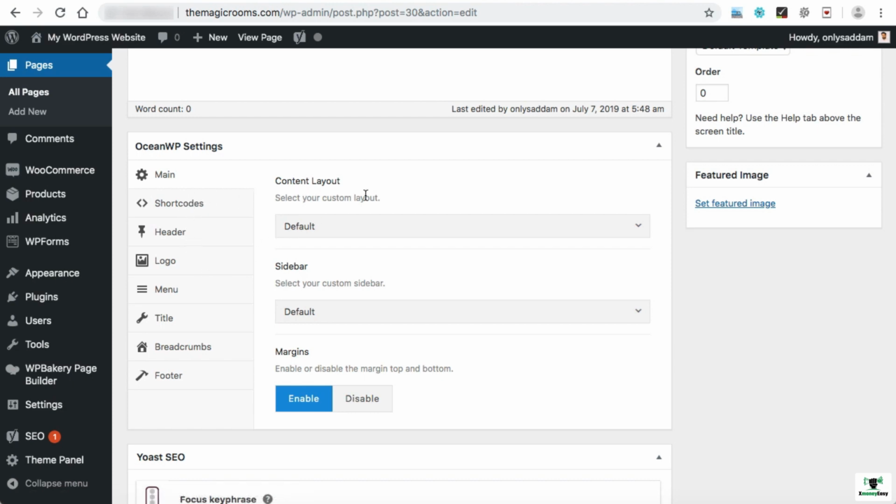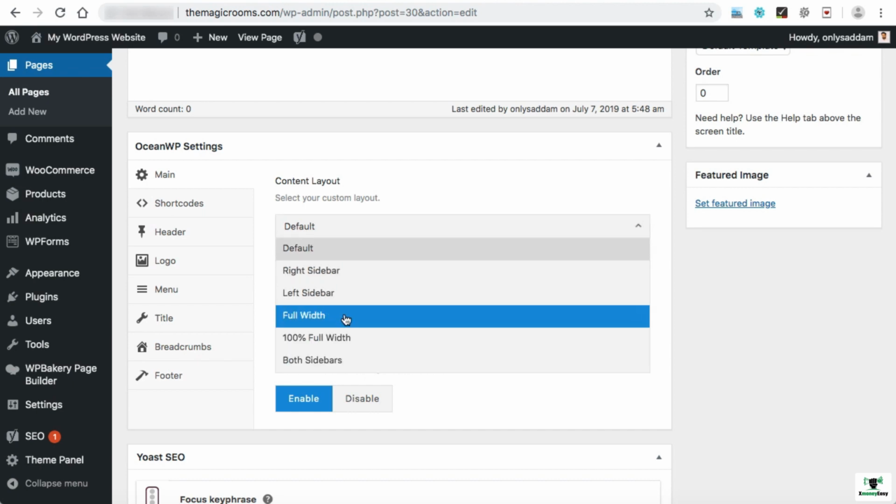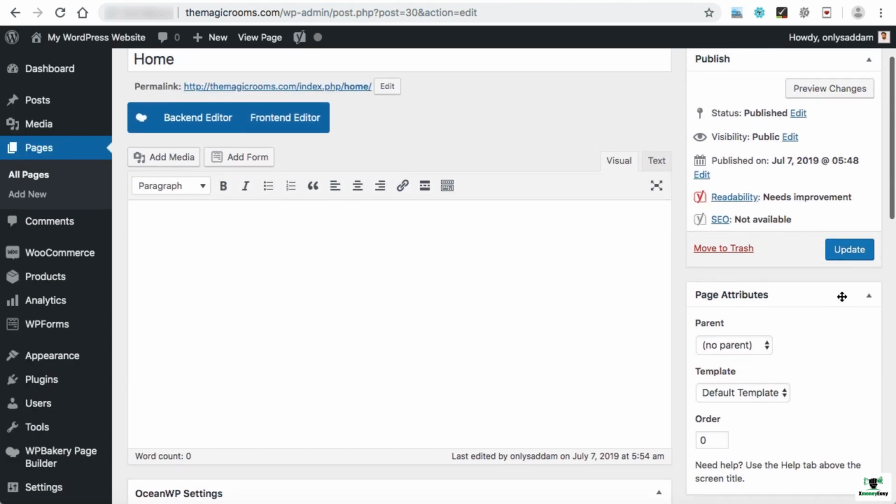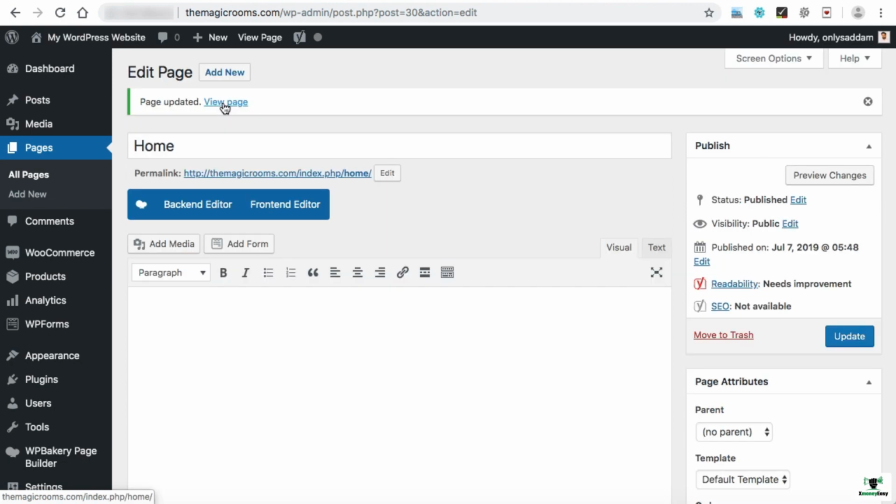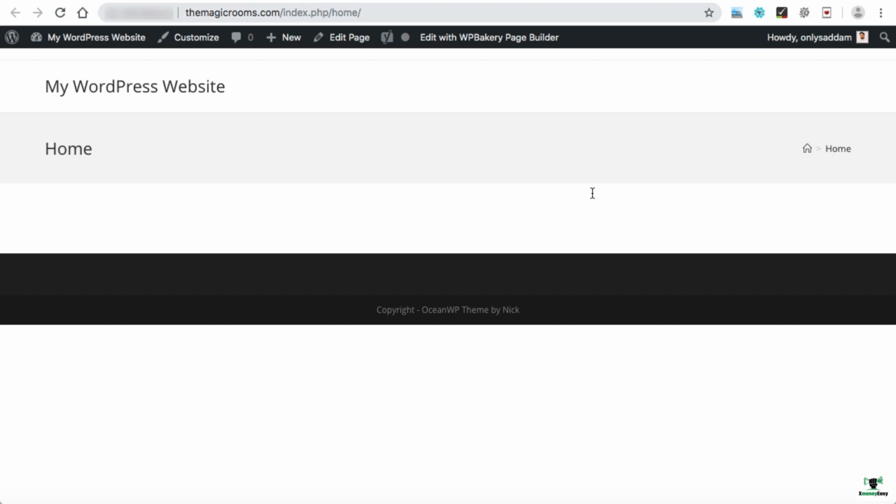At present, the default sidebar has been set up on the home page. So under the main, we can see content layout. Here you can just put it as full width and then hit update. Now let's check our home page once again. We can click on View Page. Here we go. Now we can see the home page is completely full width without the sidebar. So this is how we can disable the sidebar from the backend for any of the upcoming pages.